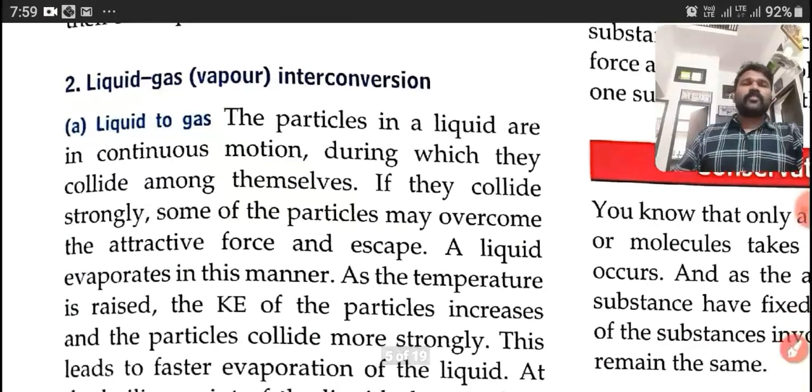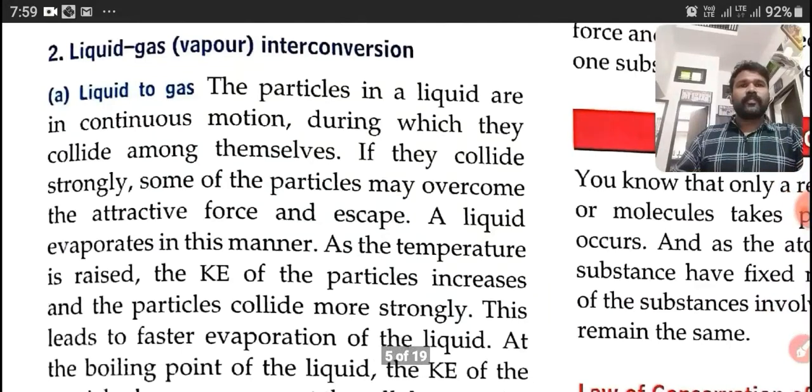Liquid to gas. First of all, liquid to gas. The particles in a liquid are in continuous motion because in liquids the molecules are arranged very loosely, as we have discussed, during which they collide among themselves. If they collide strongly, some of the particles may overcome the attractive force and escape. A liquid evaporates in this manner.